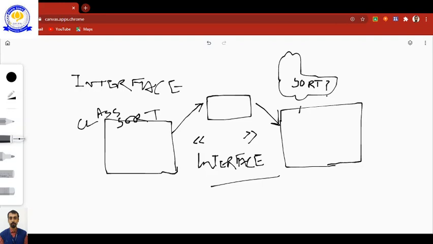Welcome students. We are going to discuss today the topic of interface. So in Java, an interface is a block of abstract data type which can take the form of a class when it is implemented, and its variables can become a member of a class and can be accessed using the object of the class implementing the interface.